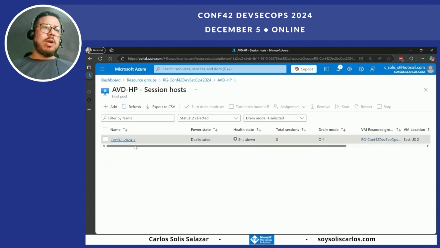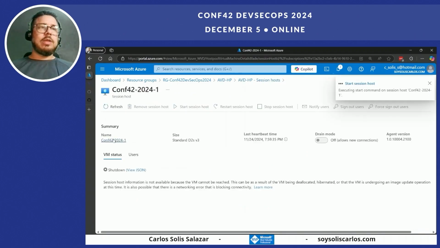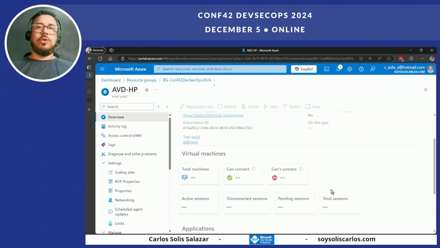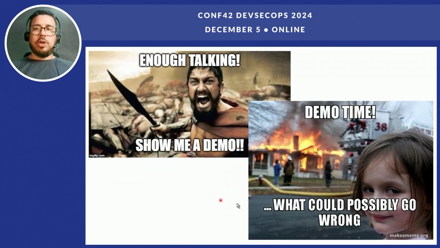Let me run the VM again. This will take a couple of minutes. Start the VM, and then in a few minutes we'll see everything is running okay. As you can see, Azure Virtual Desktop can help us in our deployments, in our tests.